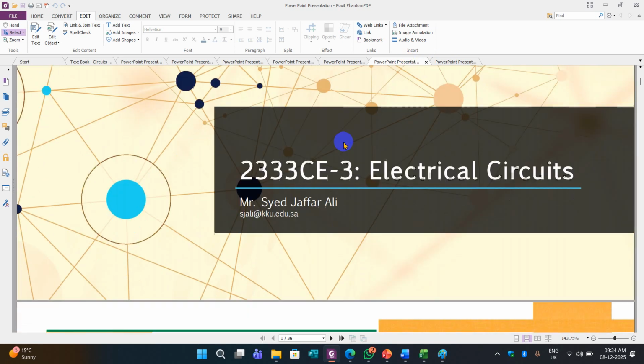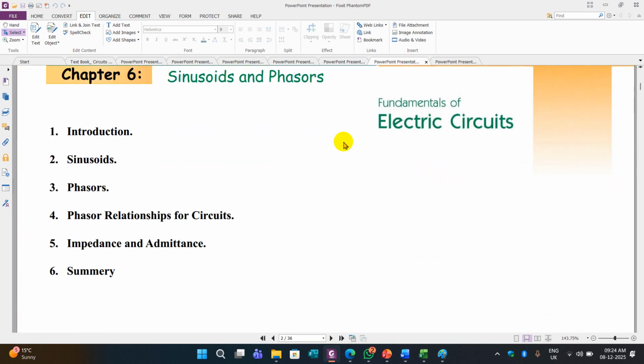Chapter 6 is the basic concepts of AC circuits, that is sinusoids and phasors. In chapter 6 we have short answer questions and MCQs. In sinusoids we studied basically how AC is defined: sine wave, cosine wave, how the voltage is, how the current is. Then we studied what a phasor is. We didn't study directly how to convert to a phasor, but we studied what a phasor is. In a phasor we have 3 forms. What are the 3 forms? One is rectangular form, next polar and exponential form. So we studied these forms.